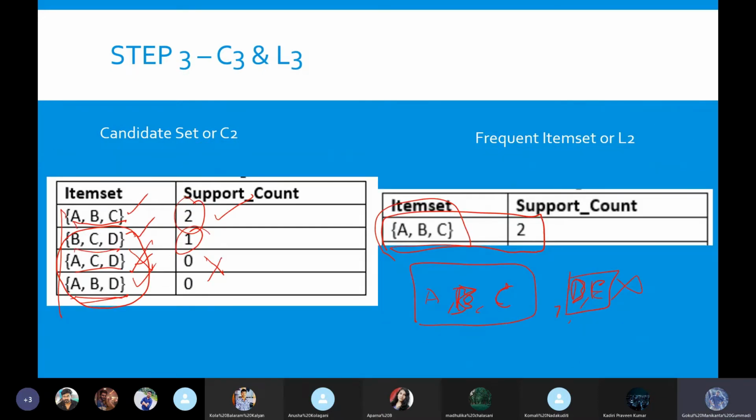So we now need to identify the confidence of getting this ABC. It is nothing but whenever a customer comes to purchase any one of these items, A or B or C, or maybe any 2, whether that customer will purchase the other items as well from this set of ABC. So how can we identify the confidence? Like which elements could go together, or what is the confidence of occurring a certain type of transaction whenever a customer is coming to purchase 1 or maybe 2 items from this data set.